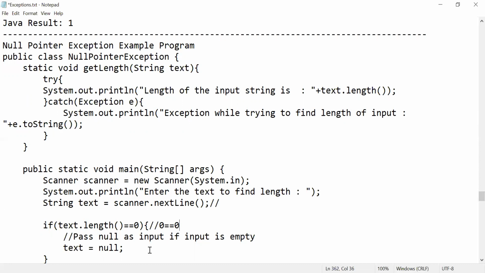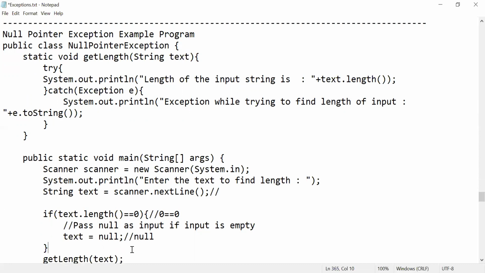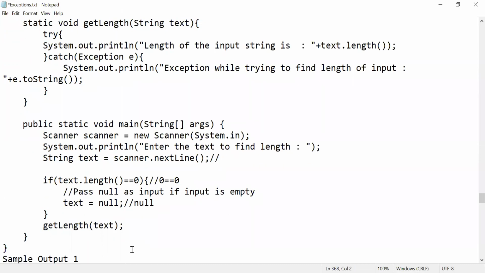0 double equal to 0, true condition. Now your default text will become what? It's null, right? You're getting my point? Now I'm calling my getLength method, in which I'm passing the empty string, nothing but null. So it goes to here. Now your text will become null.